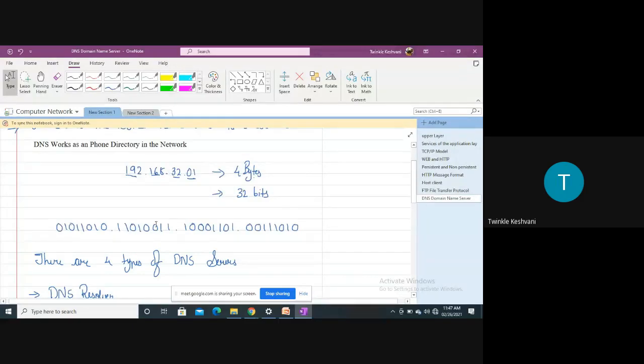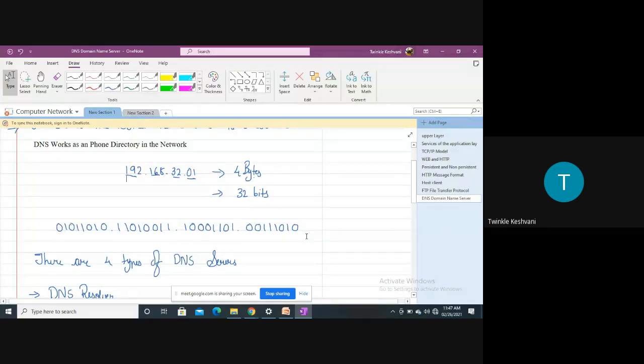This is not the exact binary number. This is just an example I have taken for the binary number. Whatever decimal number is given here, this is not the exact binary of that. I have just taken the example to explain.